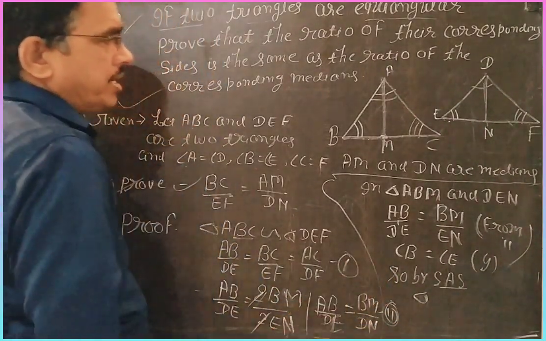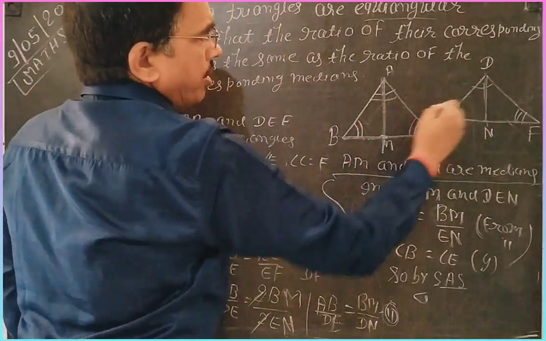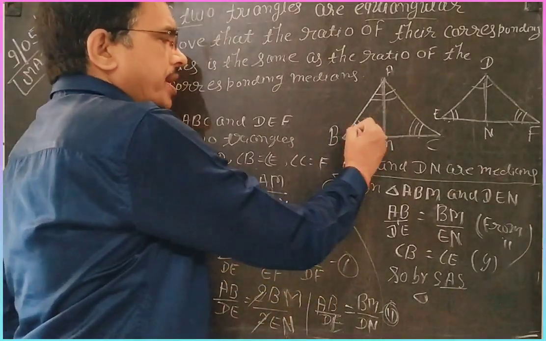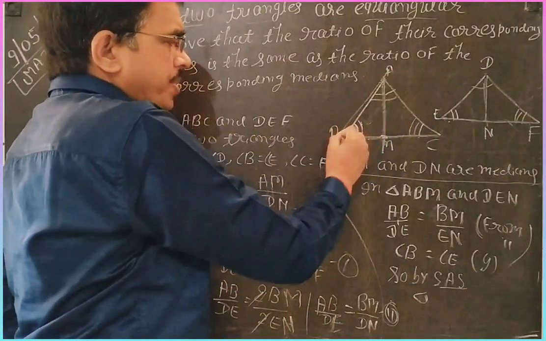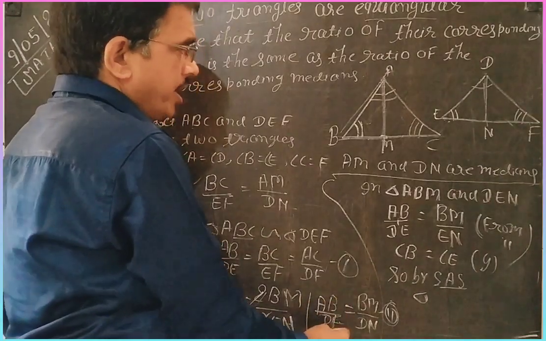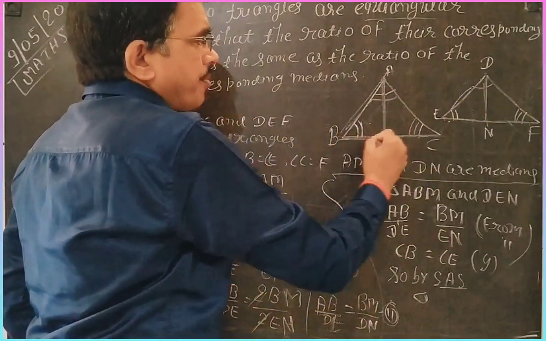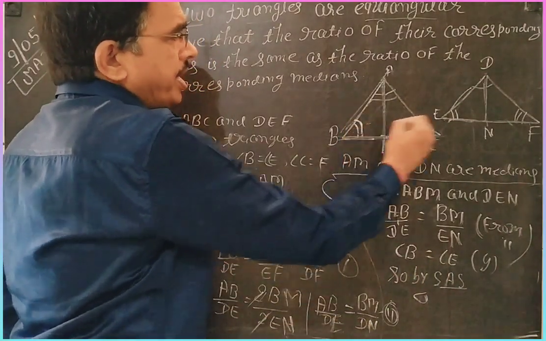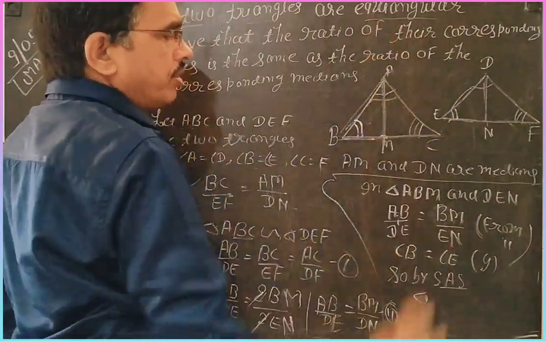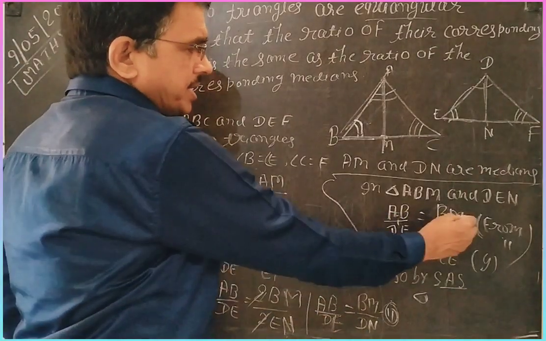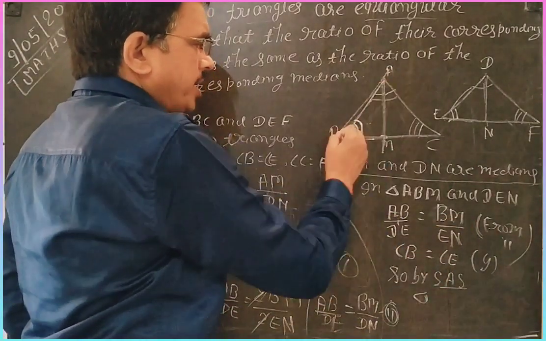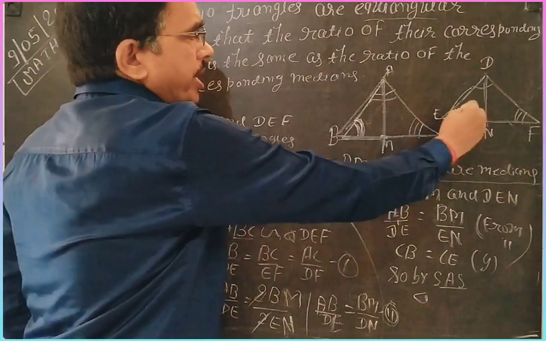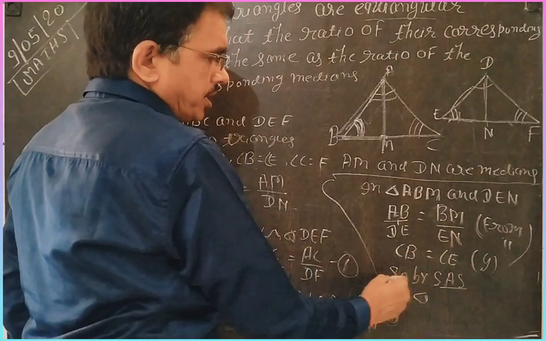It is equation second. Now in these small triangles, find the relation of similarity between them. Only one angle is given here. So we write AB by DE and BM by EN from equation second, and angle B is equal to angle E, already given in your question. So by SAS, two sides and the included angle, these two triangles are similar.